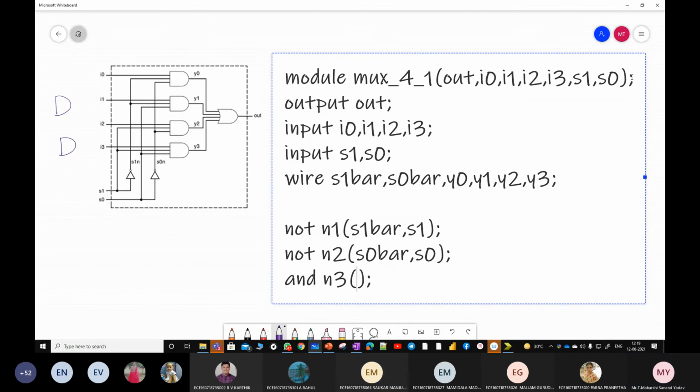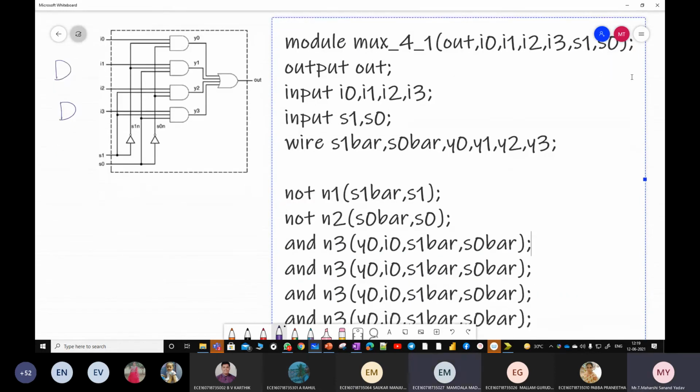Done. Next, AND gate N3. The output is Y0. Next, what are the inputs? I0, S0 bar, S1 bar. Okay, I'll copy, so change the names first. Here I'm giving the name as N4. Here the output will be Y1, input is I1. Tell me now this one: S0 bar, S1. First give preference to S1. Treat S1 as the most significant bit, so 0 0. Here it will be 0 1.